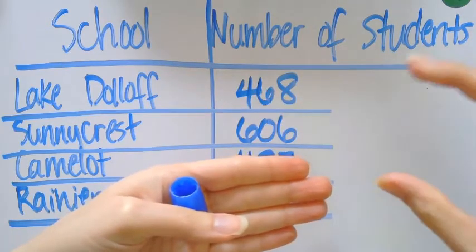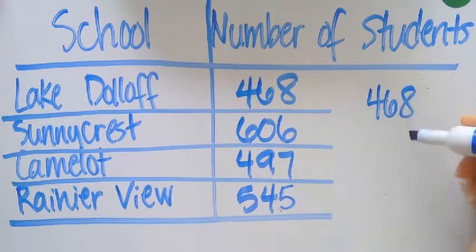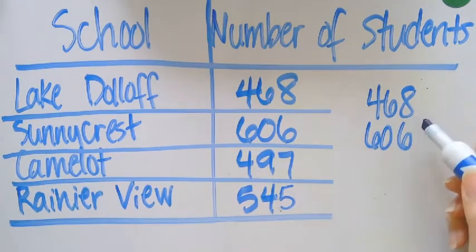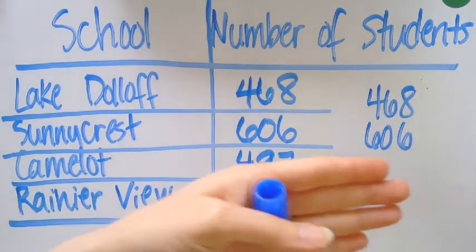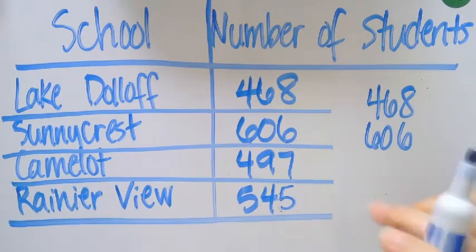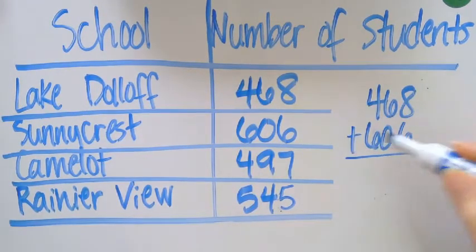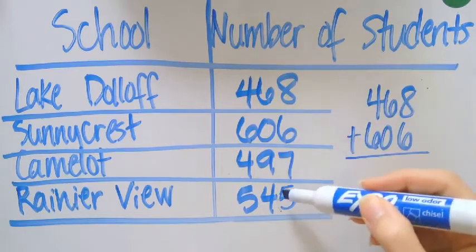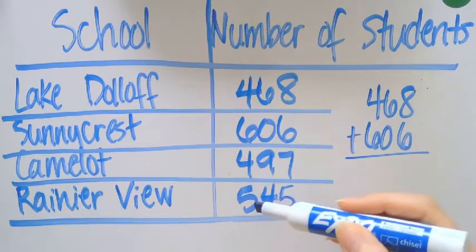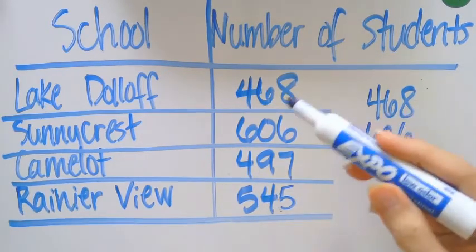So if we just separate some of the numbers and do it a little bit at a time, so saving some space off to the side, and I'm going to have 468 plus 606. I'm going to do those 2 first, and then I'm going to do those 2. So I'm not so confused, okay? Again, this is one method. You could just go down the line, 8 plus 6 plus 7 plus 5, carry it over and do that the same way, okay? Or you can do it both ways, one this way, second way this way, and check your work, okay?